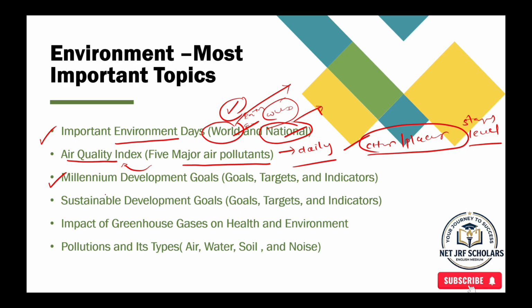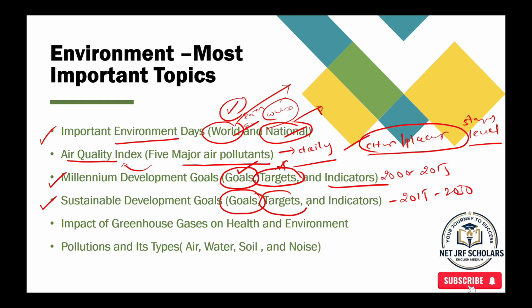And then, what are the Millennium Development Goals? In this you have to focus on the goals and especially the targets, and you can skip the indicators. And the Sustainable Development Goals: the MDGs are from 2000 to 2015, whereas the SDGs are from 2015 to 2030. Here too you need to focus on the targets and the goals.